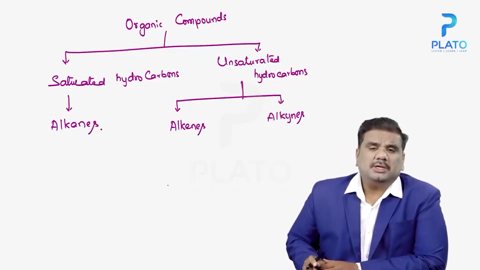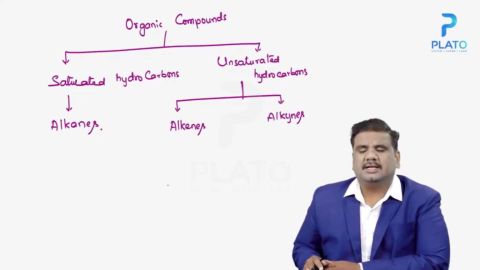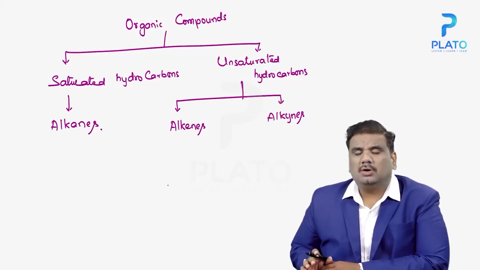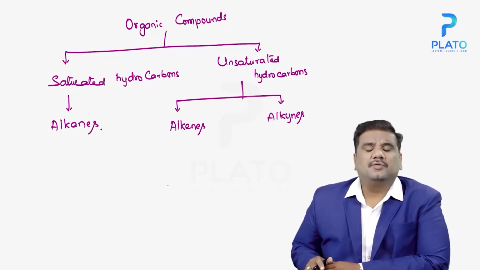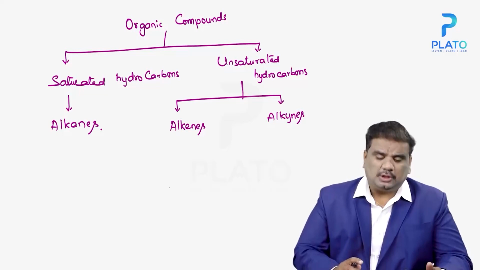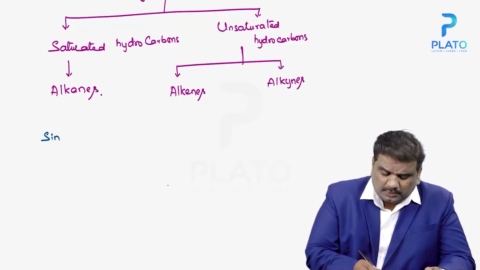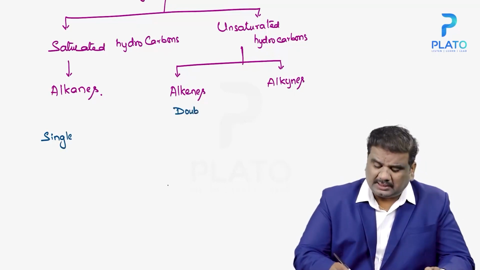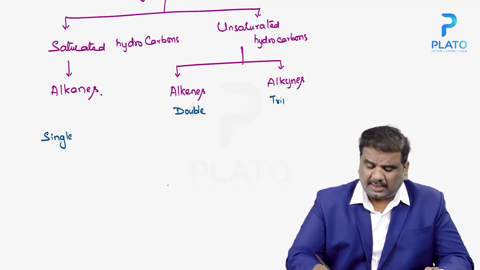This classification of organic compounds into saturated and unsaturated is based on the type of bond present between them, whether the bond between the carbons is a single bond, or a double bond in the case of alkenes, or a triple bond in the case of alkynes.